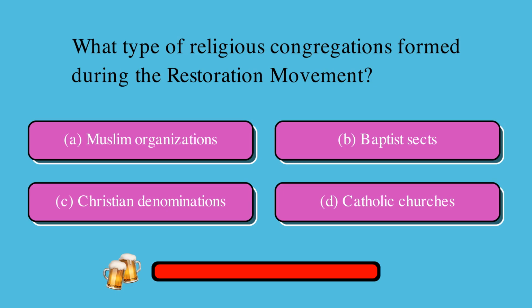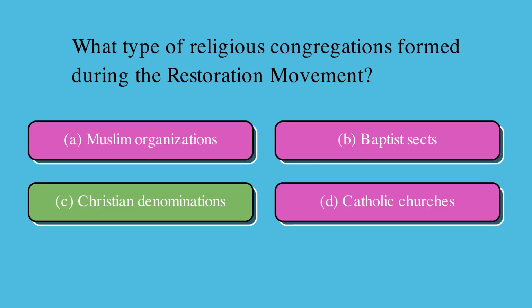What type of religious congregations formed during the Restoration movement? Is it A. Muslim organizations, B. Baptist sects, C. Christian denominations, or D. Catholic churches? The correct answer is C. Christian denominations.